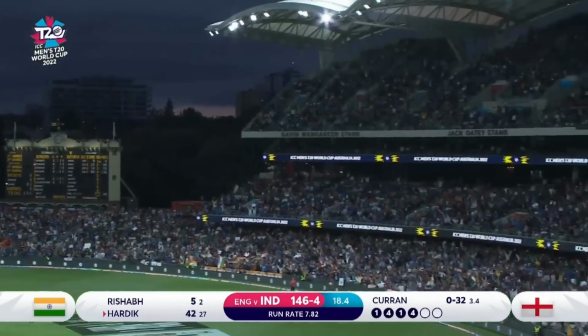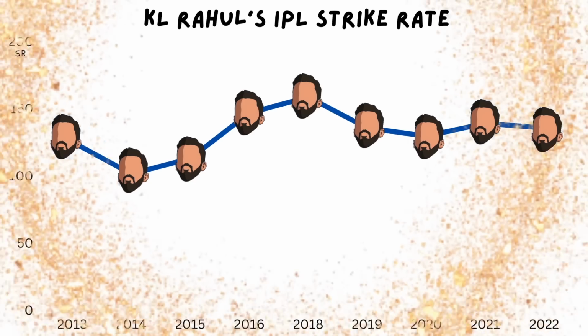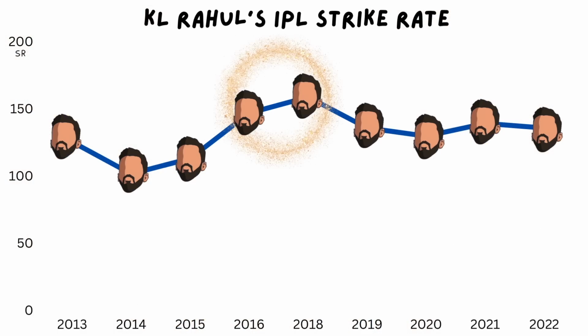And then we move on to KL Rahul. He's a bit more confusing because if you look at his entire career, he did actually have a very slow start. But in 2016 and 2018, Rahul was a monster. He was averaging almost 50 while striking at 150. That is huge. Since then, he's continued to have the high average, but he's now got a strike rate at 135. Almost all those changes came once he left RCB. He certainly had a different role with them.